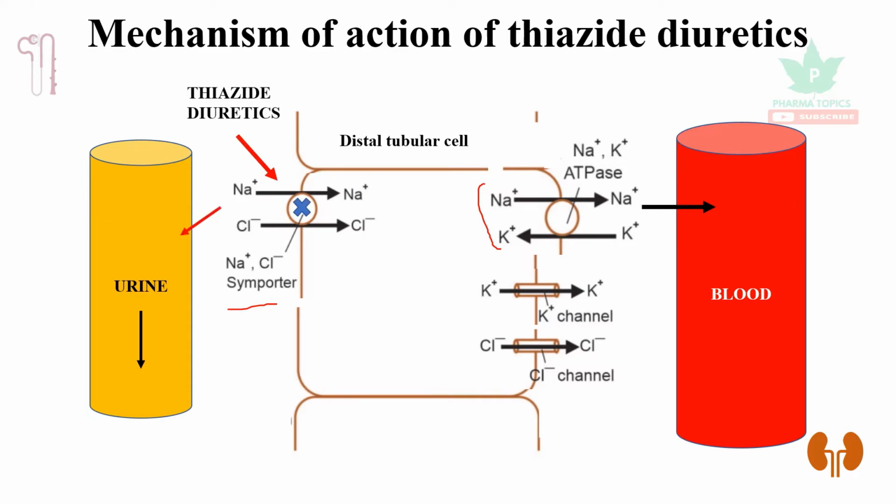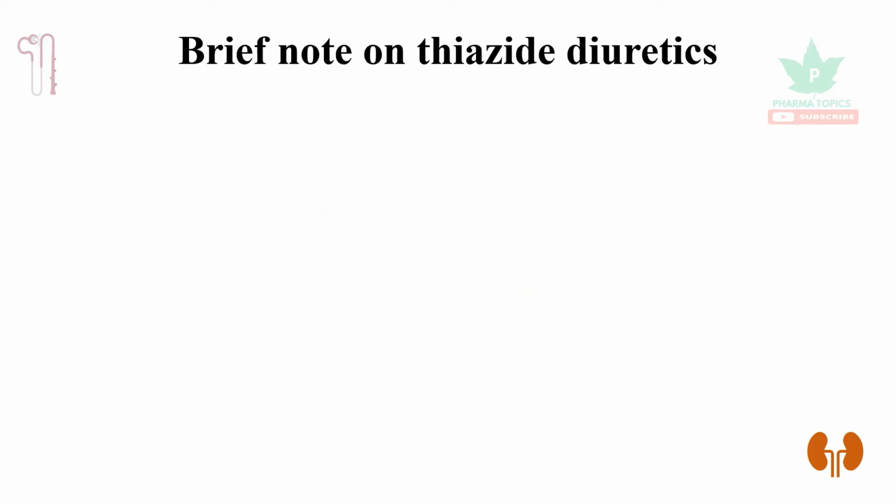The thiazide diuretics, what they do, they inhibit the sodium chloride symporter in the distal tubular cell. That causes elimination of sodium as well as water. So sodium reabsorption into the blood is inhibited by the thiazide diuretics. This is the mechanism of action of thiazide diuretics.